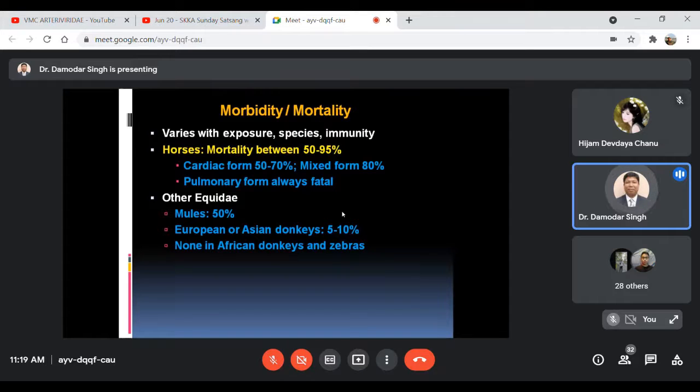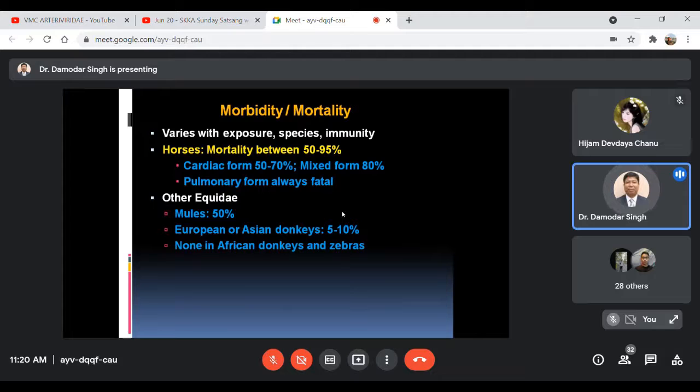And this morbidity and mortality, as we have talked, is variable according to your species, the previous immunity status of the animal, and the different form of the disease. It may also be variable with the exposure and the species as well as immunity. When we are talking about horses, the mortality may be between 50 to 95%.